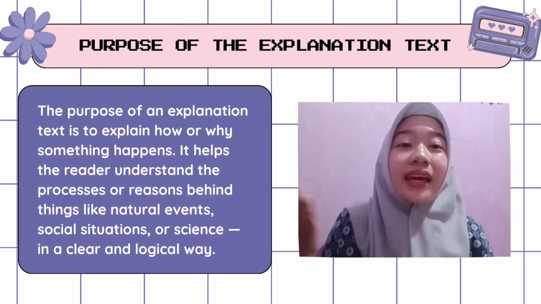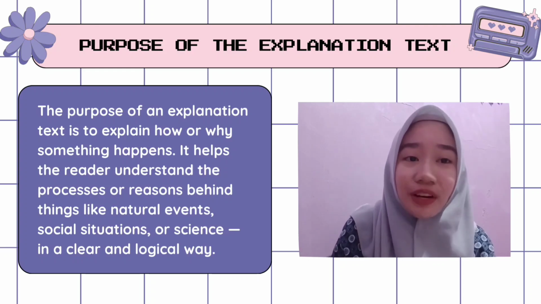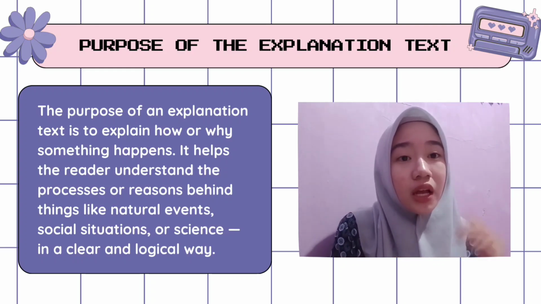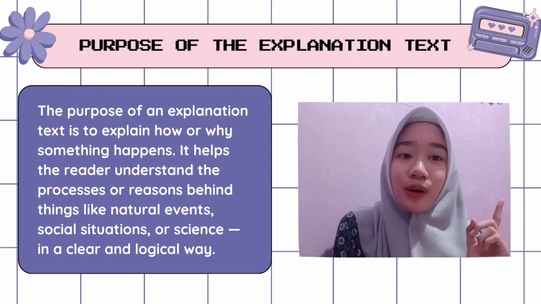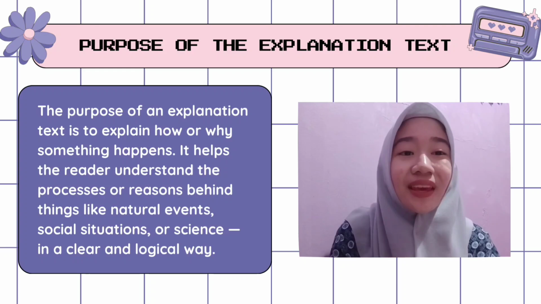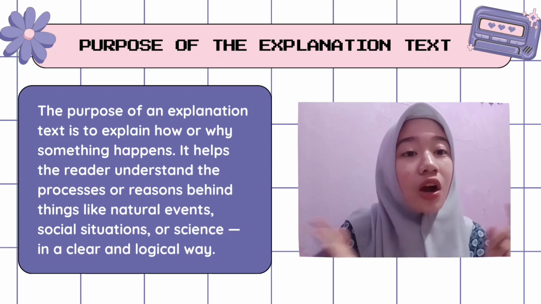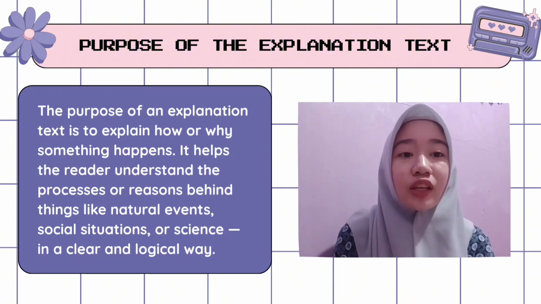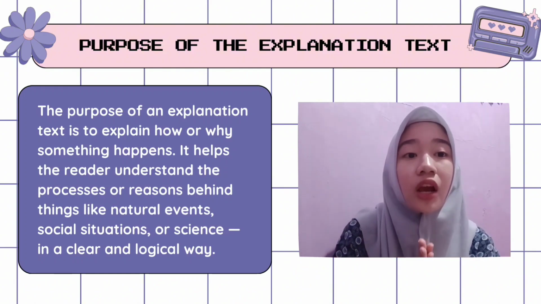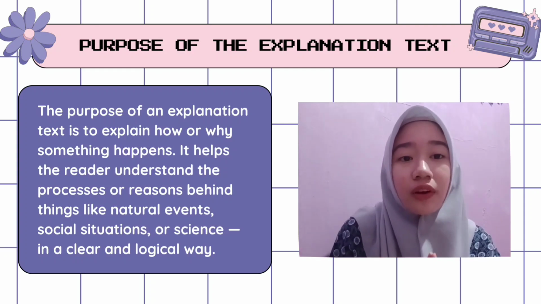Hi everyone! Here, I want to explain the purpose and the general structure of an explanation text. So let's get straight to the point. First, let's talk about the purpose. The purpose of an explanation text is to explain how or why something happens. It helps the reader understand the processes or reasons behind things like natural events, social situations, or science in a clear and logical way.